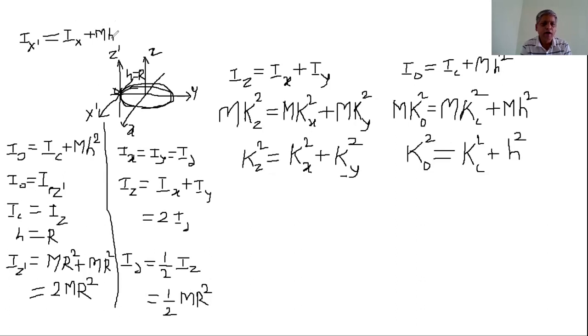Substitute the value of Ix, that is the moment of inertia about a diameter, equal to MR square by 2, and h as R, and find out the expression. Solve it after the lecture.